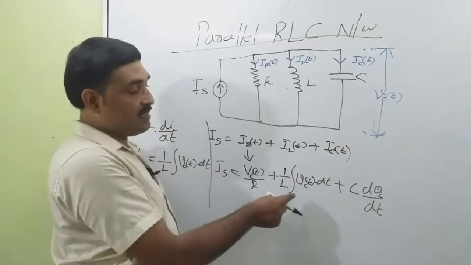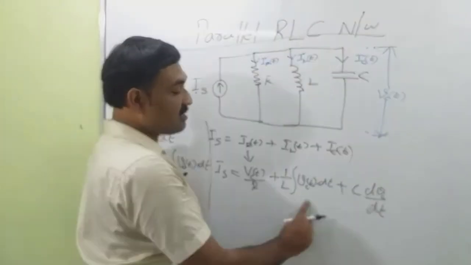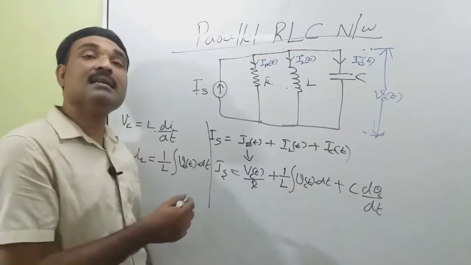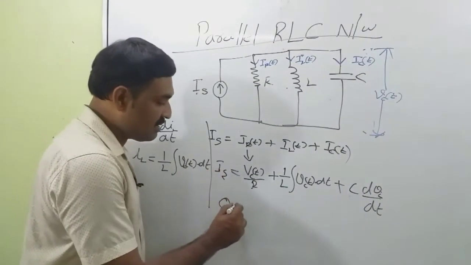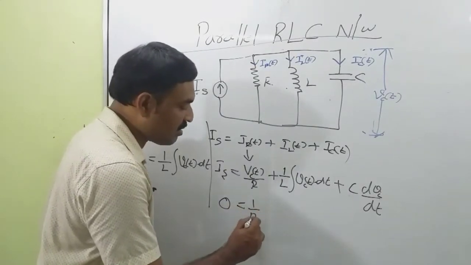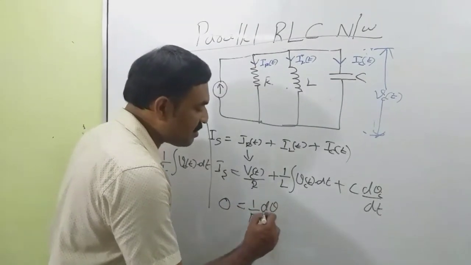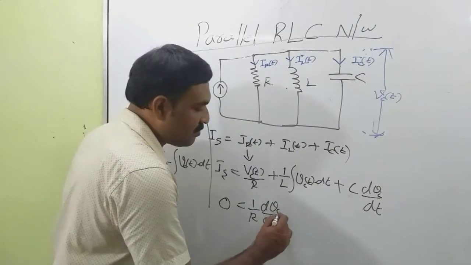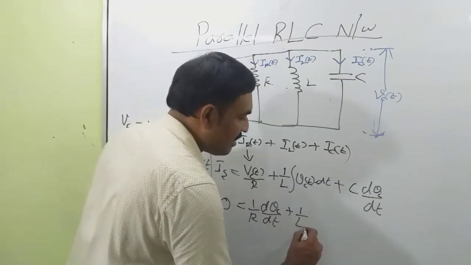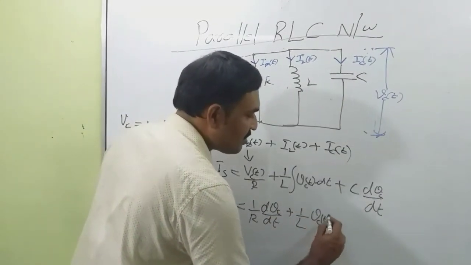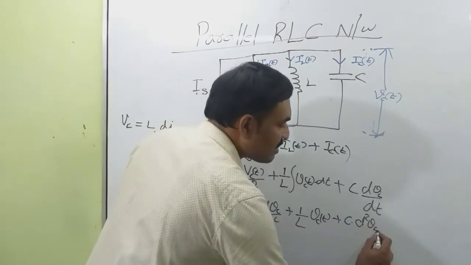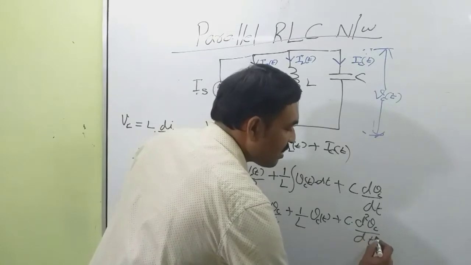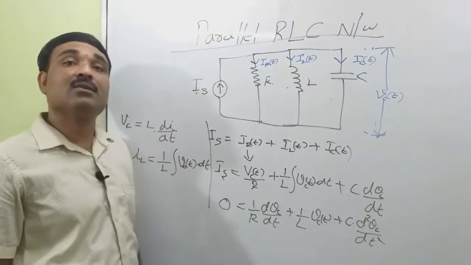To eliminate the integral term, differentiate this equation once. IS is a DC current, so the derivative of IS is 0. So 0 is equal to 1 by R dV by dt plus 1 by L VC plus C into d square VC by dt square. So this is a second order equation.